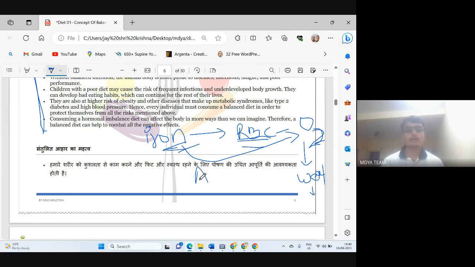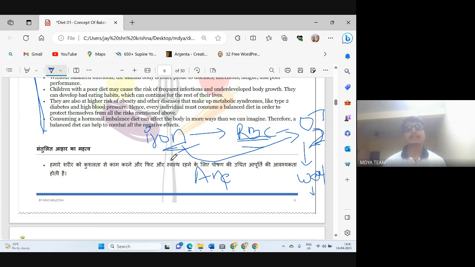I think all of you knew about this. This is anemia. Anemia is when we don't have a proper amount of iron in our diet, our RBC production is decreased, and that's why our cells and our tissue do not get a proper amount of oxygen. If our brain and our heart do not get a proper amount of oxygen, then the consequence will be very much fatal. Many people get brain stroke because of this iron deficiency anemia only.